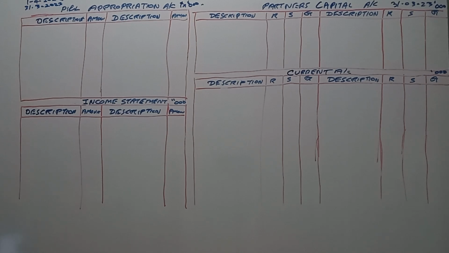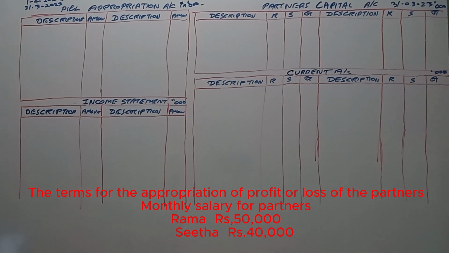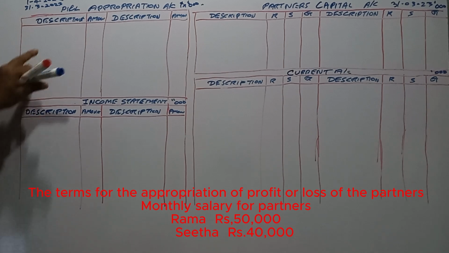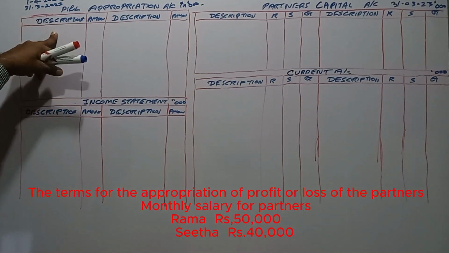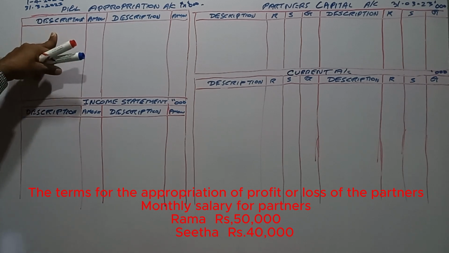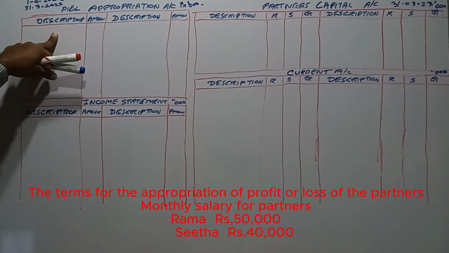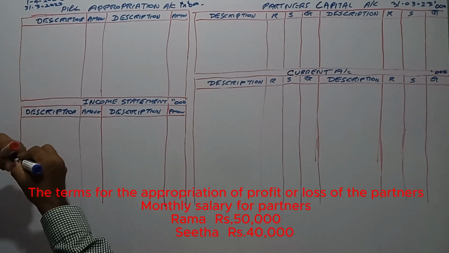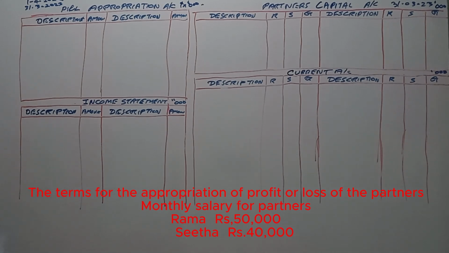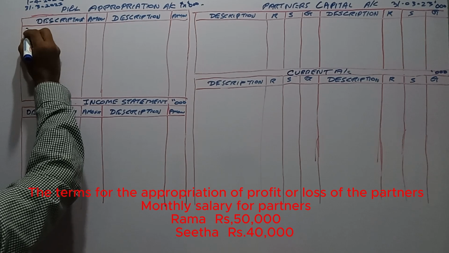The terms of the partnership agreement are as follows. Terms for the appropriation of profits or losses for the partnership: monthly salary for partners Rama and Sita. It should come to the appropriation account, debited. Monthly salary for Rama and Sita.